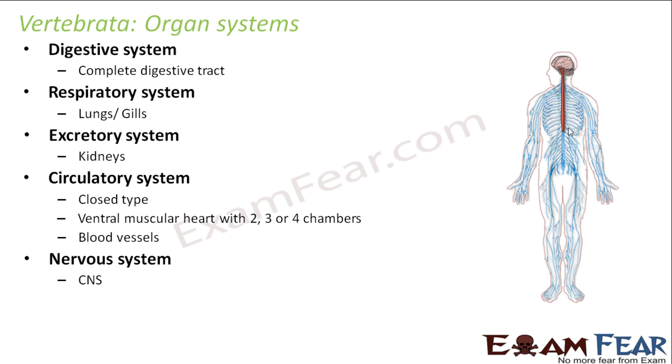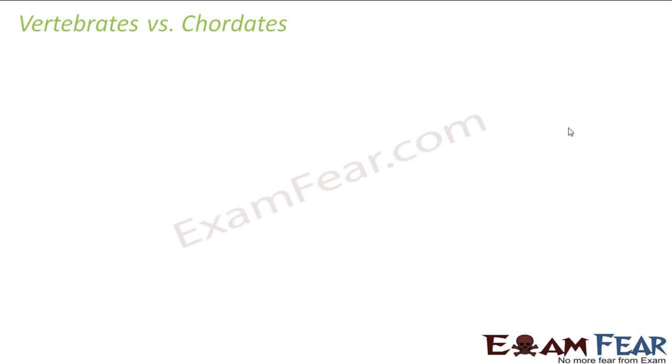Nervous system consists of the central nervous system, peripheral nervous system and autonomic nervous system. You are aware of all these terms in human beings. The central nervous system is the brain and the spinal cord. The peripheral nervous system includes all the other peripheral nerves which connect different parts of the body. The autonomic nervous system is a link between the central nervous system and the internal organs of the body. Everything is highly specialized in vertebrates. In any of the organ systems, the organs are highly well developed.